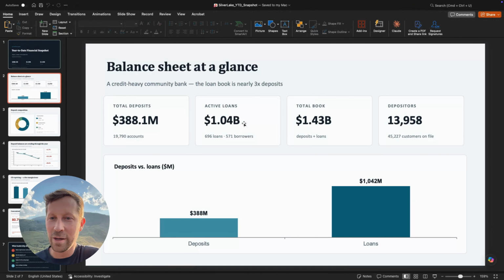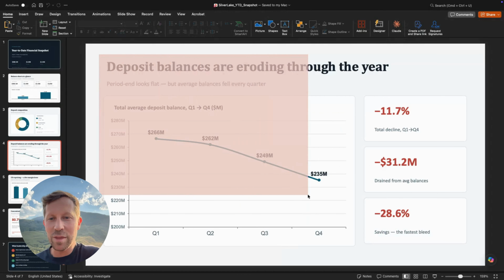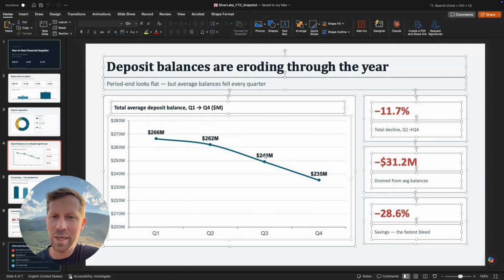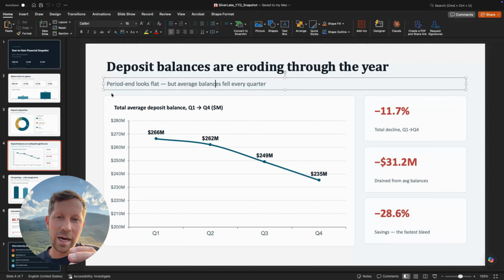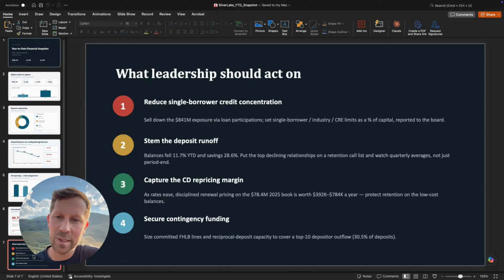Boom, here we are. It's got our balance sheet at a glance, our deposit composition, everything year to date. I could have asked for monthly for the last 3 years, whatever. But this is the kind of stuff that here I am, not even a banker, and within 5 minutes, I can pull a lot of data together for my board.